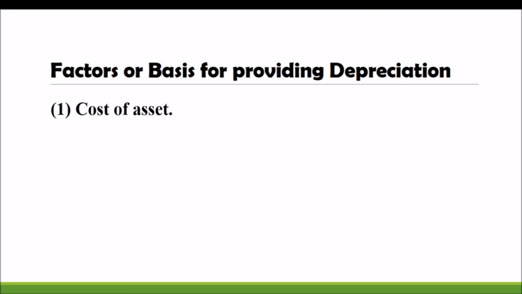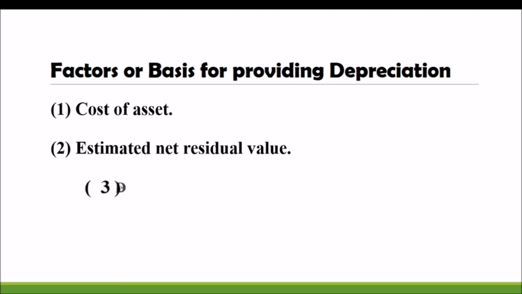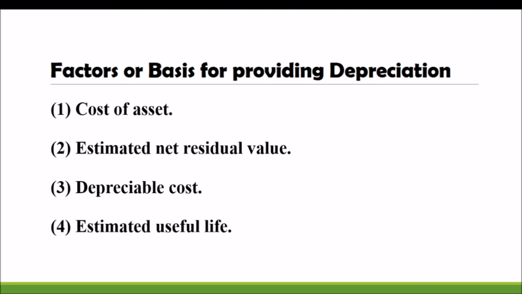The value of depreciation is calculated based on the following factors: the cost of the asset, that means while calculating depreciation we will consider the cost of the asset; estimated net residual value, which means the value of the asset after its continuous usage; depreciable cost, if there is any cost or expense related to the depreciation; and estimated useful life, for how many years it will be used. All these things we have to consider.